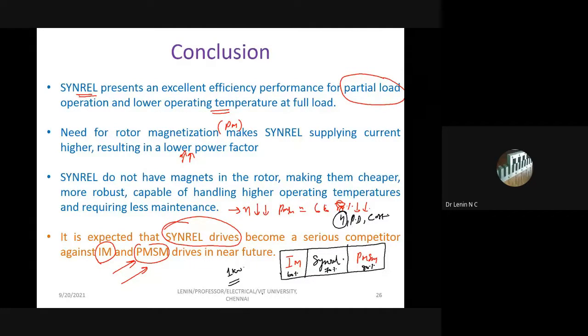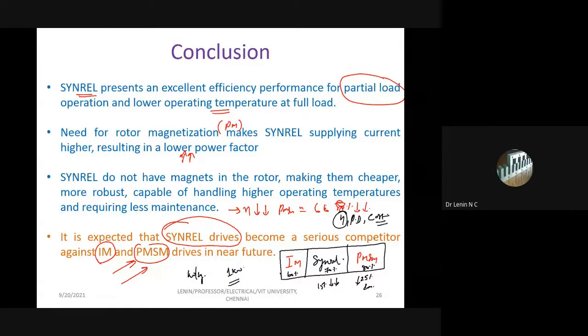Power density, that is kilowatt per kg. So this one is going to be 25% lesser than induction machine, and this is going to be 15% lesser than induction machine power density. That is, the size of the machine is 15% lesser than induction.